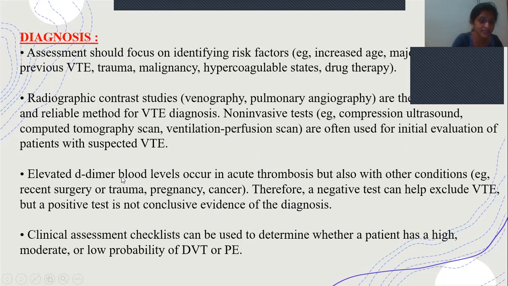If D-dimer levels are not elevated, we can come to a negative test for VTE. But if it is found to be positive, we cannot directly conclude that it is VTE. Again, we have to go for radiographic contrast studies, and then clinical assessment can be used to determine whether the patient is at high, moderate, or low risk of getting DVT or pulmonary embolism. This is how we do diagnosis.